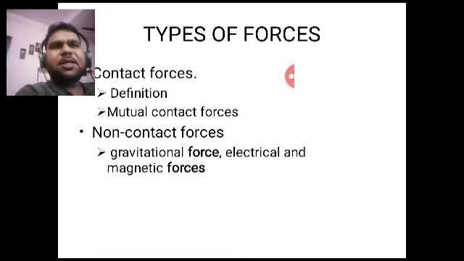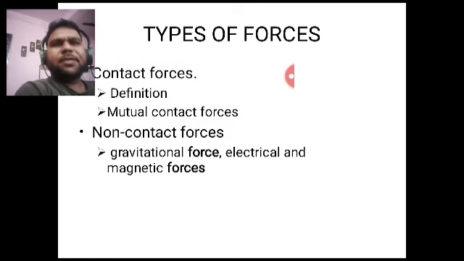So we will start with types of forces. Before we go further, I would like to briefly touch the definition of force. Force is a push or pull that produces or intends to produce change in a body or motion in a body. Forces can be divided into two broad categories: one is contact forces, another is non-contact forces. What is the difference between contact forces and non-contact forces?